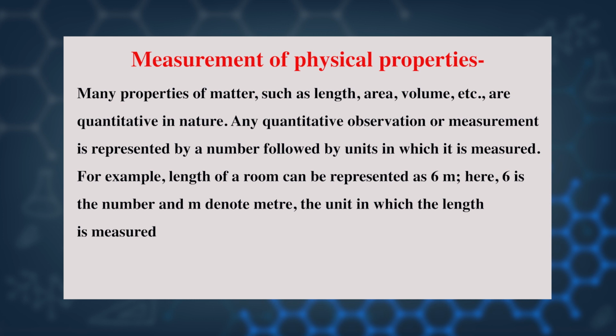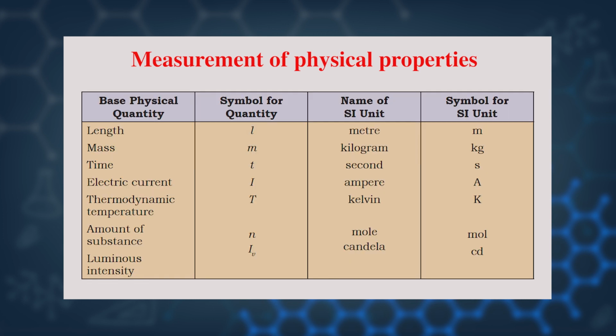For example, the length of a room can be represented as 6 meter. Here 6 is the number and m denotes meter, the unit at which the length is measured. Understood? Dear students, there are some basic physical quantities which we use for the determination of units of different quantities